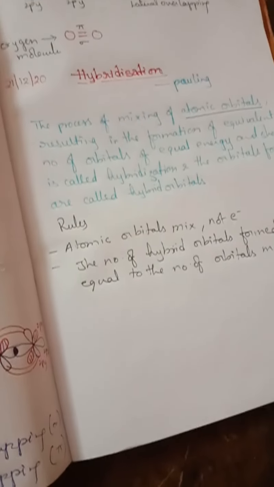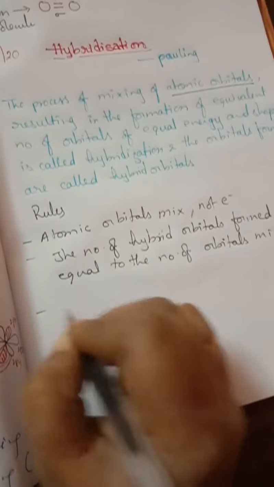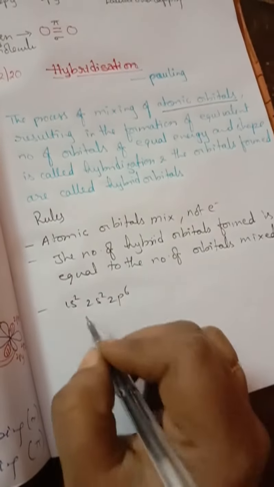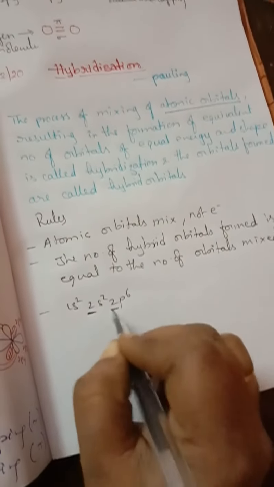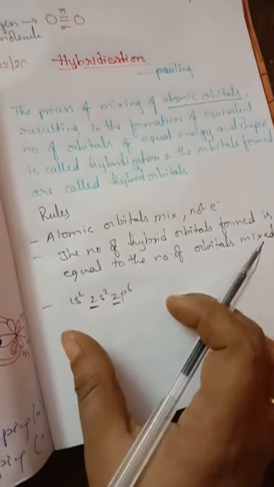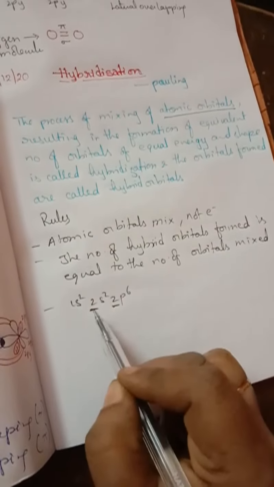And the next one is, the orbitals mixed should have the same energy. For example, 1s2, 2s2, 2p6, we are going to say, no? What is this? This is the principal quantum number. This should be equal. So the orbitals mixed are of similar energy. They should belong to the same quantum number.